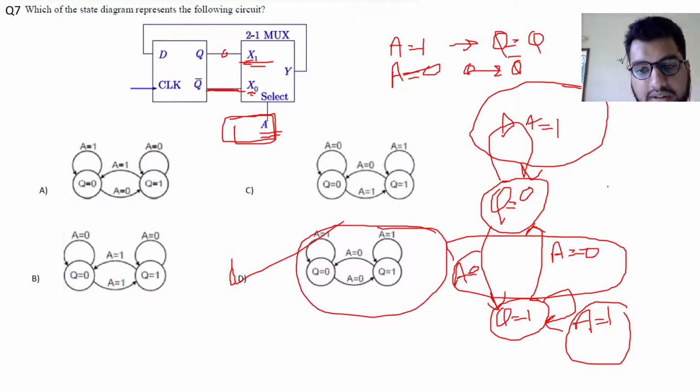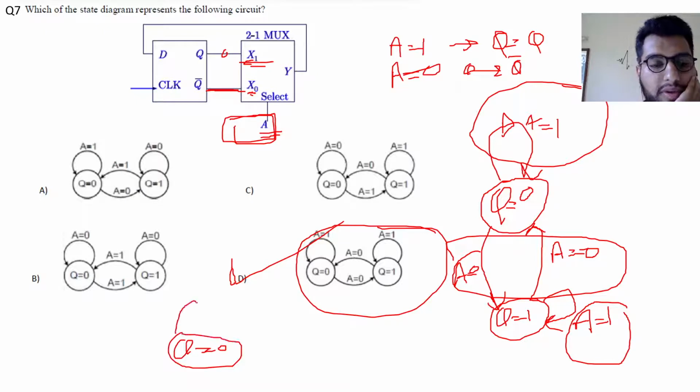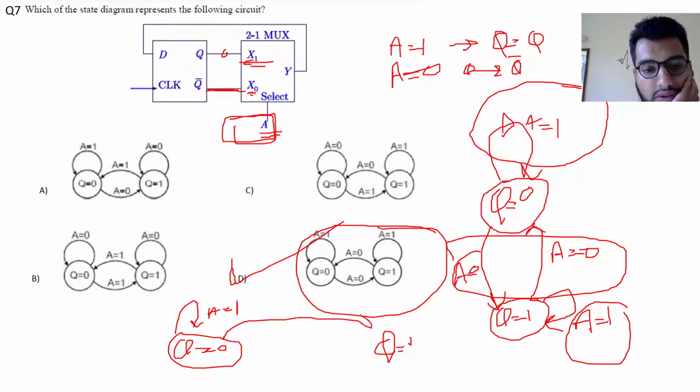When Q is equal to 0 and A is equal to 1, the output will be Q equal to 0, simply. And when A is equal to 0, the output will be Q bar. So Q equal to 0, so the output will be Q equal to 1. It will go to this state at A equal to 0, because this select line is selected.